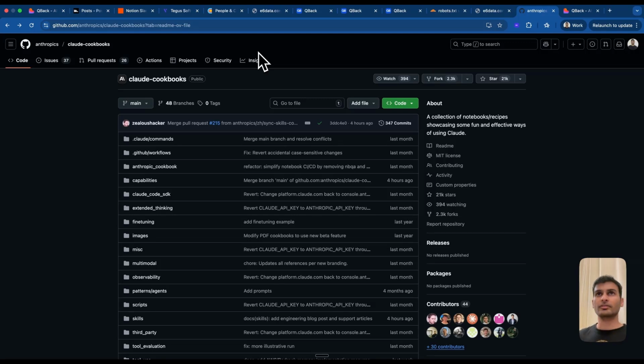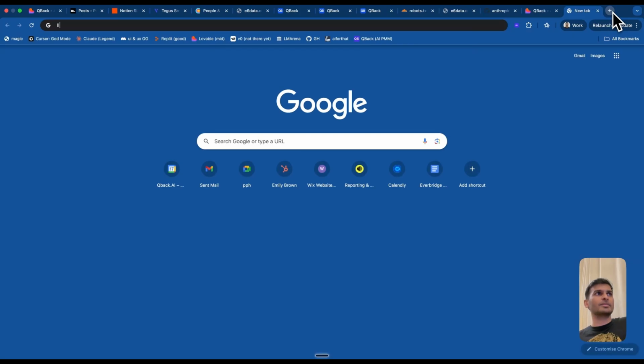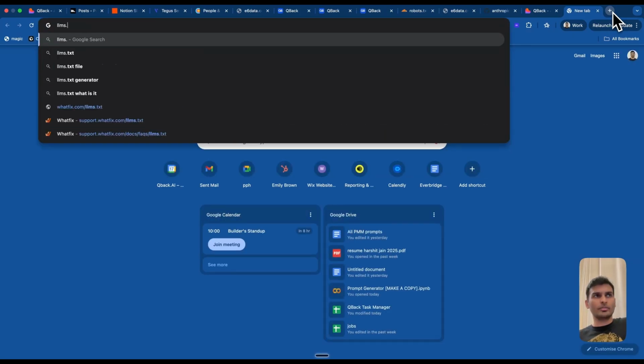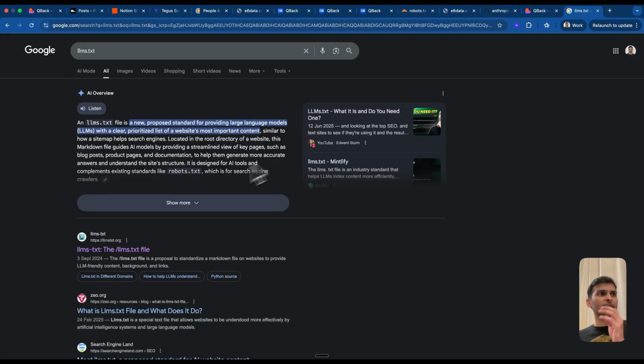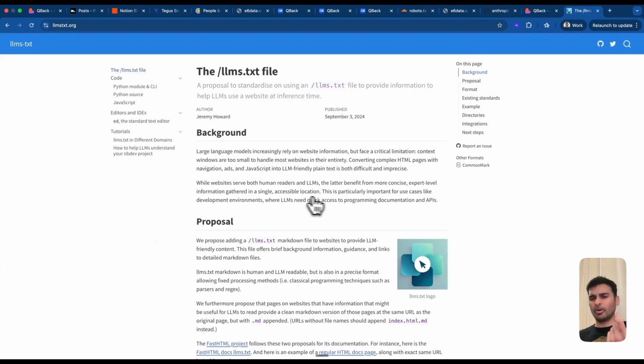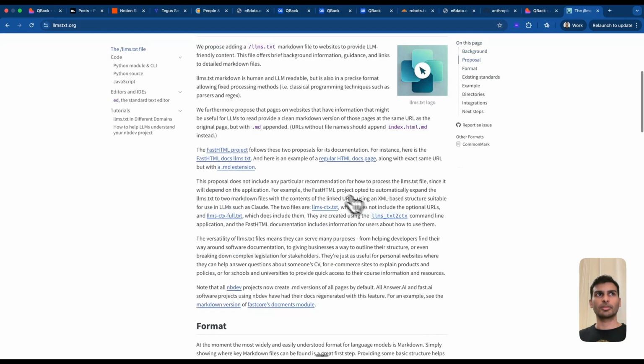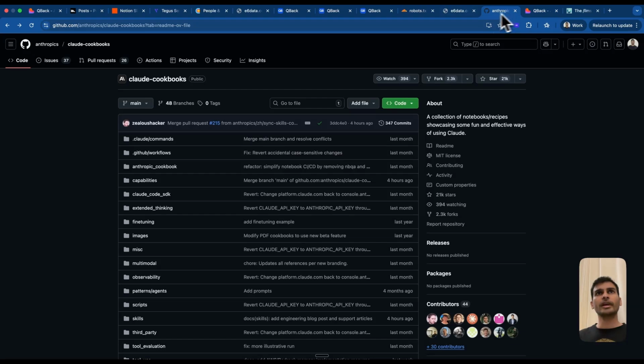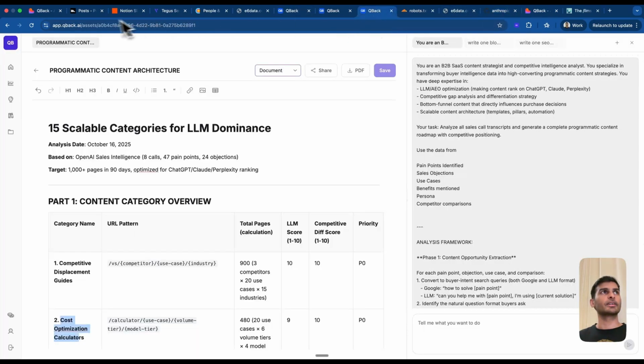And you can also attach all of them in a file called llms.txt. I'm pretty sure you might have heard of this. So this is just a file which is there. Make sure all the web page platforms, be it Framer, be it Webflow, all of them are already giving you ways to standardize the entire website to be machine readable. So you can append this to your page and make sure that you have an llms.txt or markdown file of your website so that it's easier for the LLM to index. So yeah, all of this is covered in the newsletter.